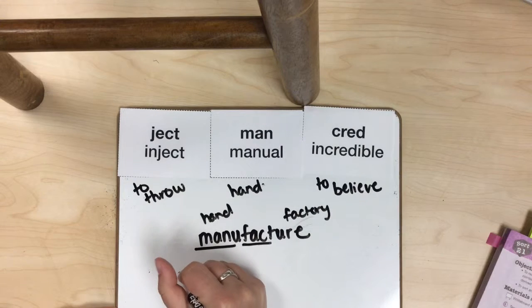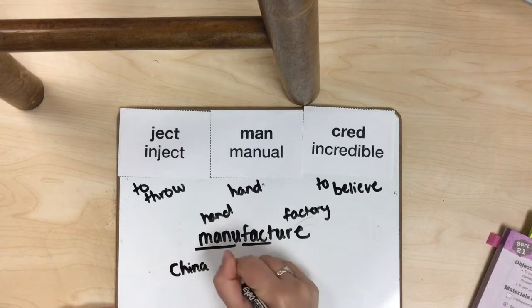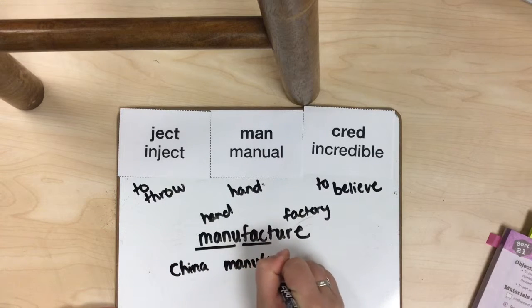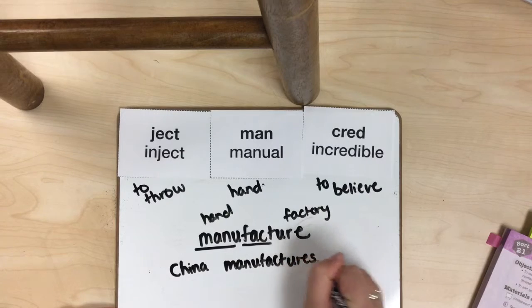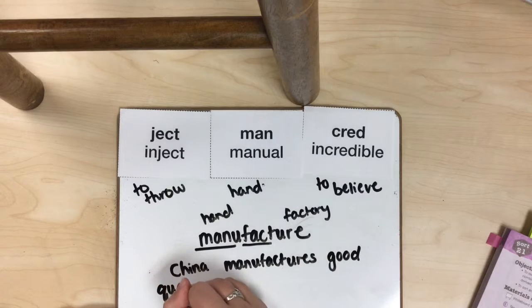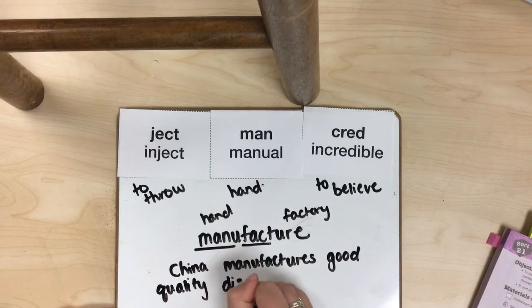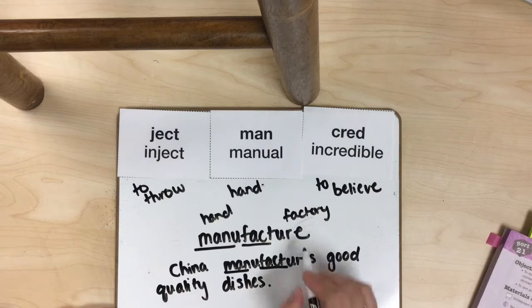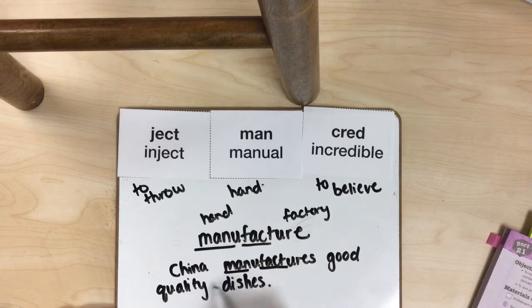So if I would say China manufactures good quality dishes, then I know that man meaning hand, I've seen that word fact meaning a factory. So I'm thinking that it has to do with China having a factory that builds it by hand where they make their dishes. So this is helping me get as close to understanding what this word means because I know that man is hand.